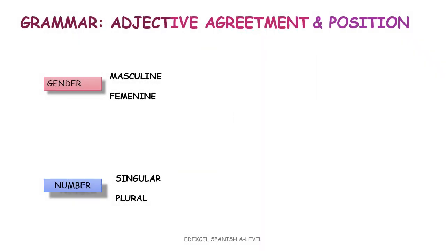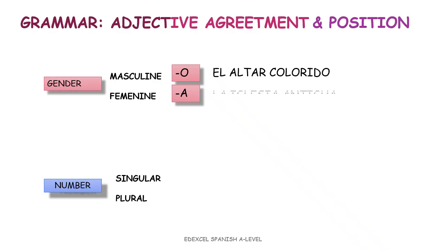Let's look at the adjectives now, their position and agreement. Spanish nouns are masculine or feminine, and adjectives have to change to match that gender. Most masculine adjectives end in O, and most feminine adjectives end in A. For example, if we are speaking about el altar, which is masculine, we need to agree colorido. Or la iglesia, which is feminine, we need to agree antigua.